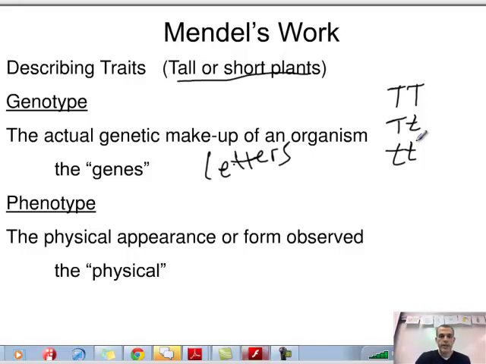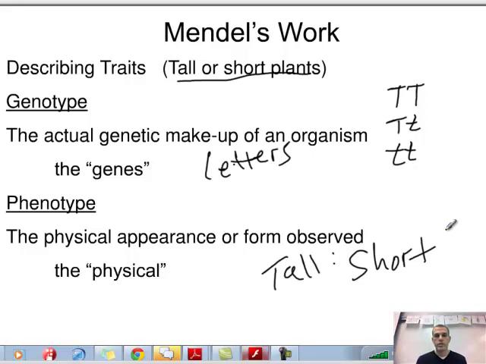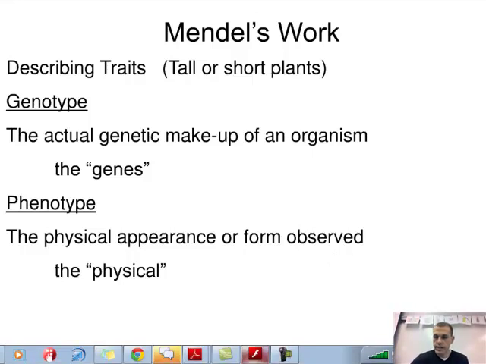The second one here is phenotype, and phenotype is the physical appearance or form that's observed. I always think of physical and phenotype going together. Basically, what does it look like? In our case, is it tall or is it short? In this particular example, those are the two different physical appearances we're looking at. We'll get into possibilities of having more than just two, but not in this screencast. All right, moving on to the next slide here.